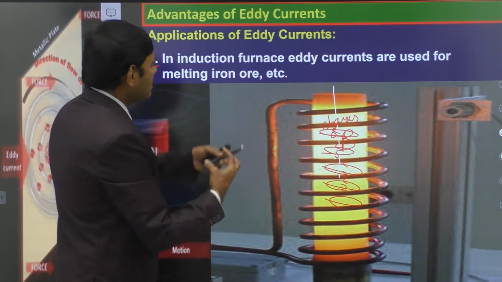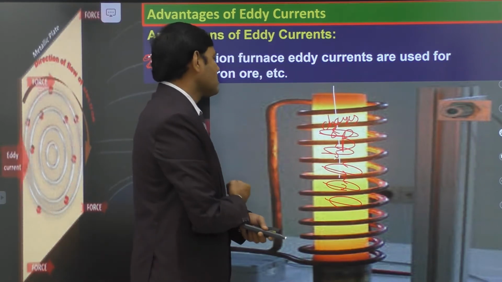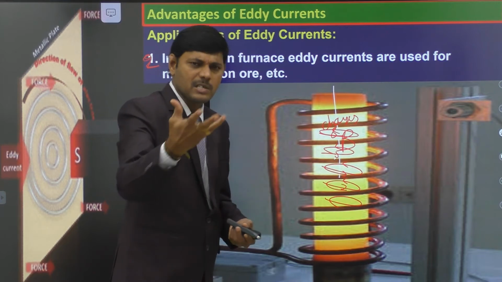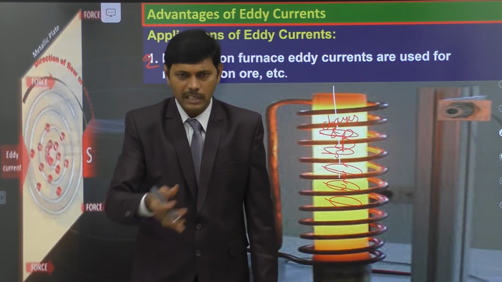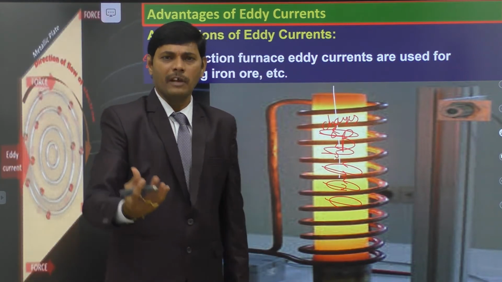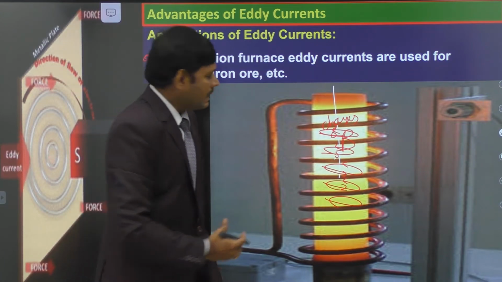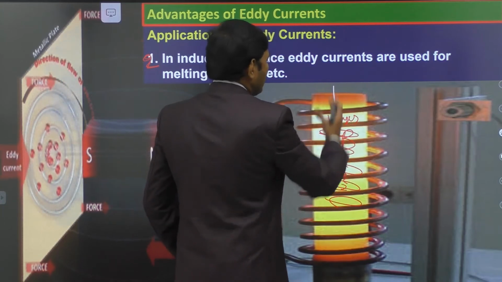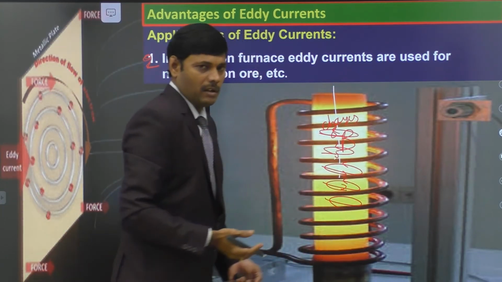Due to the development of eddy currents, there is a repulsion force exerted between the applied magnetic field and the induced magnetic field. There is dissipation of energy. This dissipated energy is transferred to heat energy that heats the metal, the temperature of the metal rises, and at the melting point it melts. So this is the phenomenon.